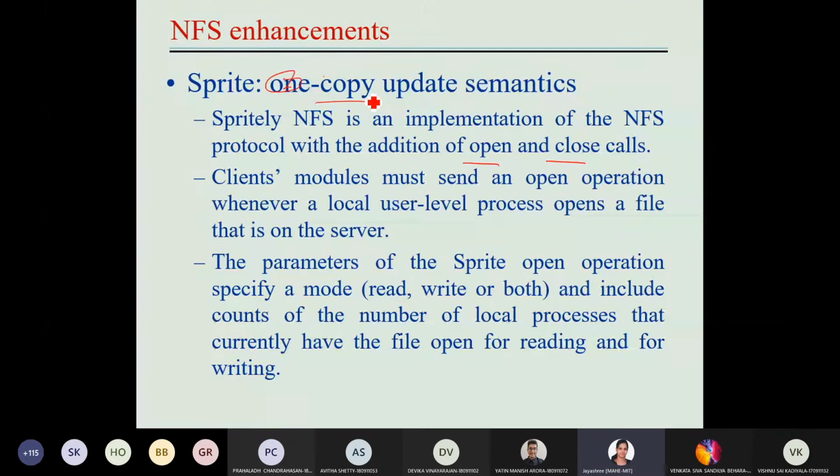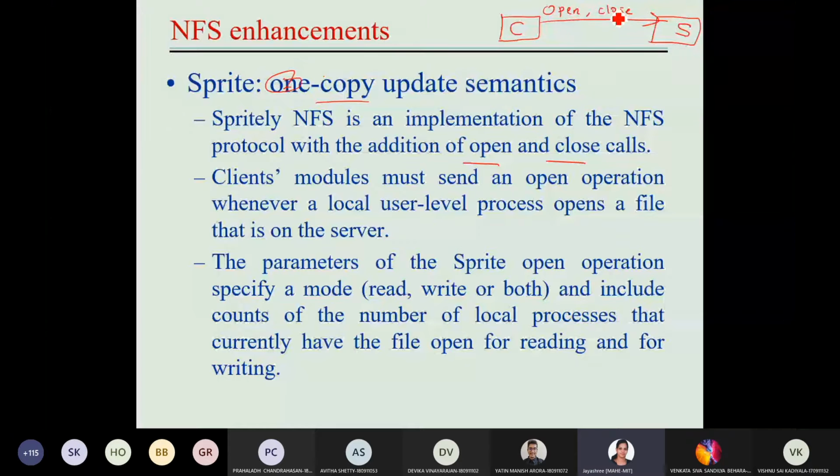If you have a client machine and a server machine, there will be calls between client and server. Here in Sprite you have an open call and a close call. What does it do?